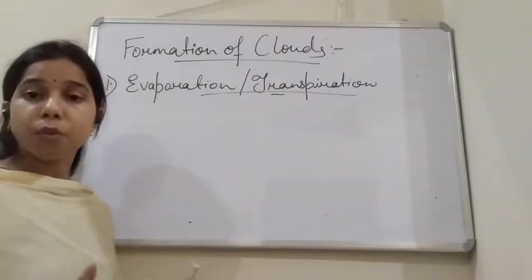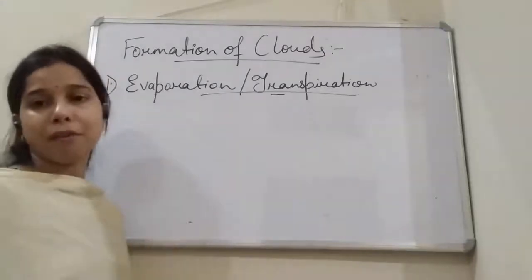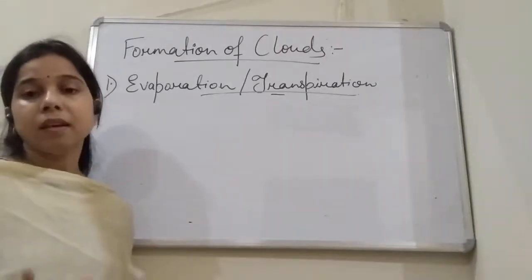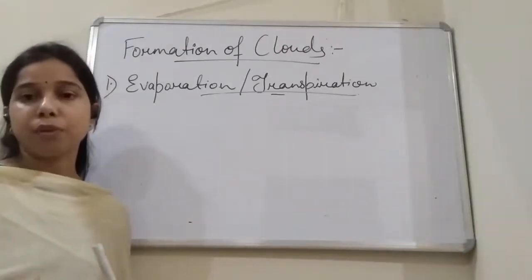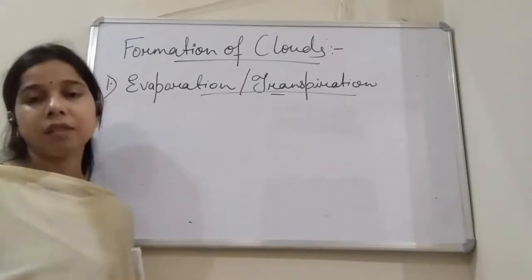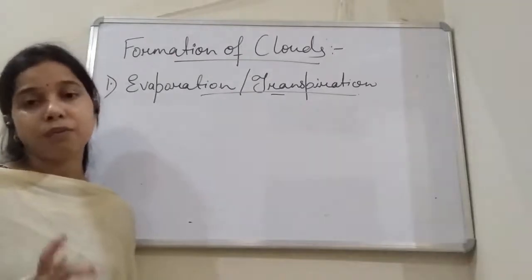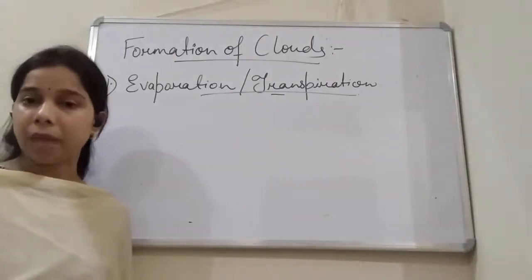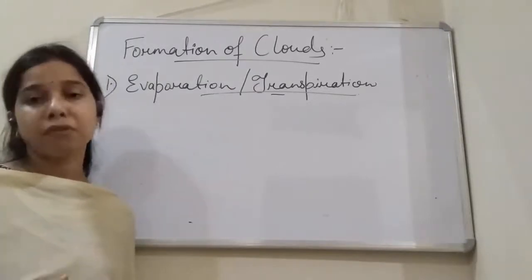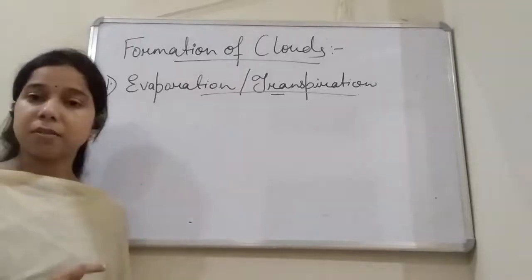So you know that along with evaporation, plants also participate in increasing the amount of water vapor in the atmosphere, and they do this by the process of transpiration. The excess water present in the plant will evaporate from the stomata of the leaf in the form of water vapor, that is transpiration.